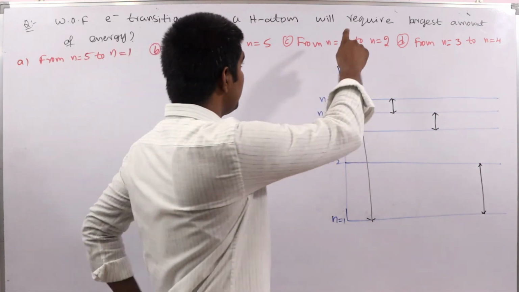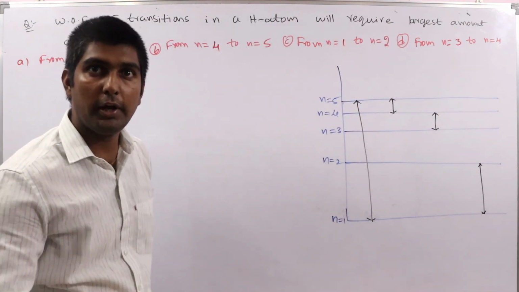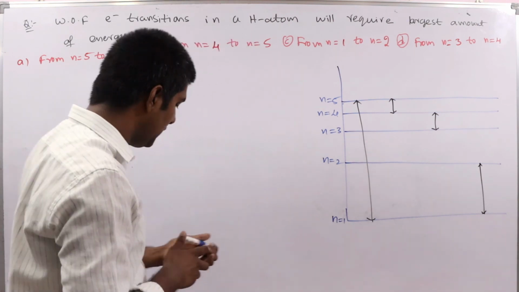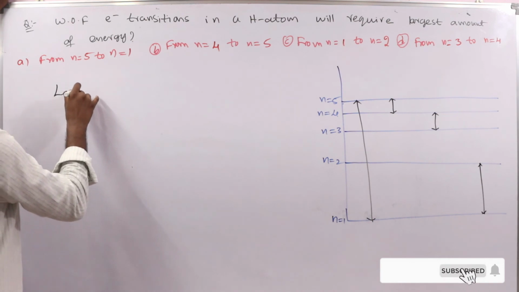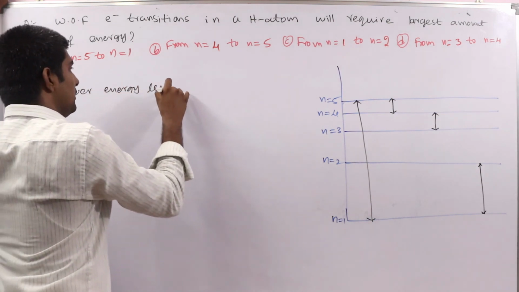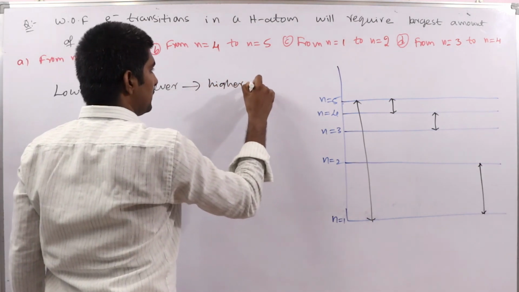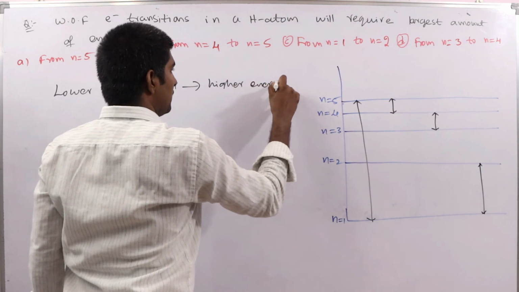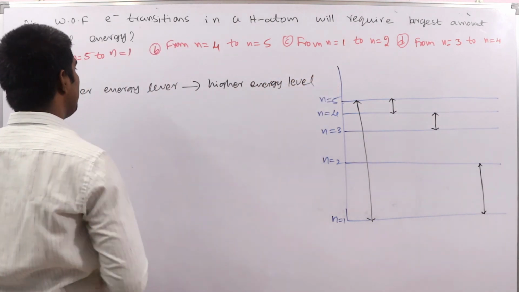But see here it is given that will require. Requirement means lower energy level to higher energy level. So the general concept is lower energy level to higher energy level. Energy is required, yes or no?